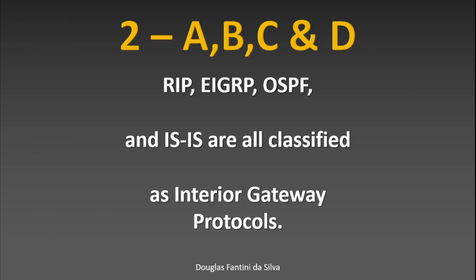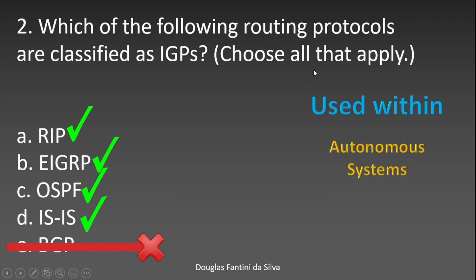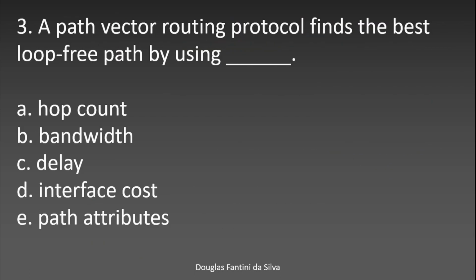Explanation number 2. RIP, EIGRP, OSPF, and ISIS are all classified as interior gateway protocols. So all that apply are A, B, C, and D, all correct answers as we have seen. So RIP, EIGRP, OSPF, and ISIS. Very good. Let's continue to number 3.